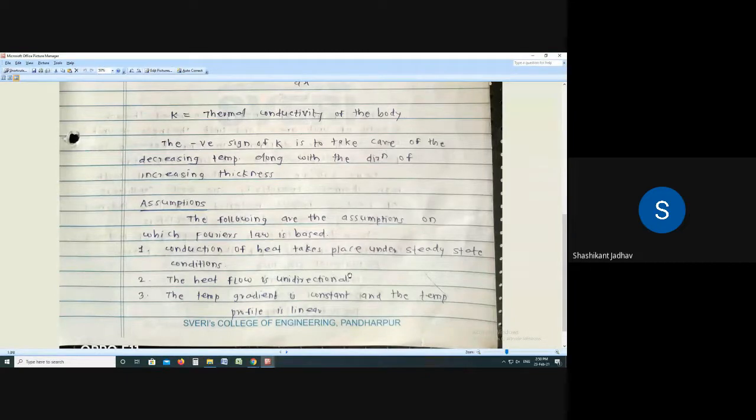Then write down the third assumption: the temperature gradient is constant. So dT by dx should be constant, meaning the temperature profile is linear. Write down the third assumption: the temperature gradient is constant and the temperature profile is linear.